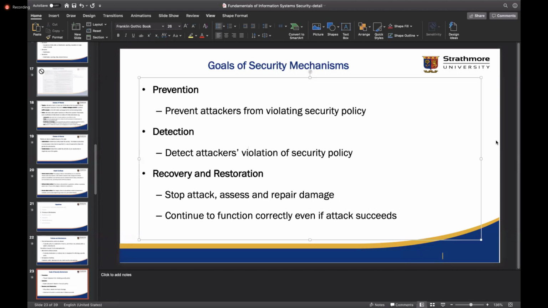Okay. So the question is not which is better. The question was examples where you will prefer prevention over detection. But in that case, what are some of the scenarios where you will prefer detection over prevention and recovery? Are there any scenarios where detection is a bit more preferable over the other two?